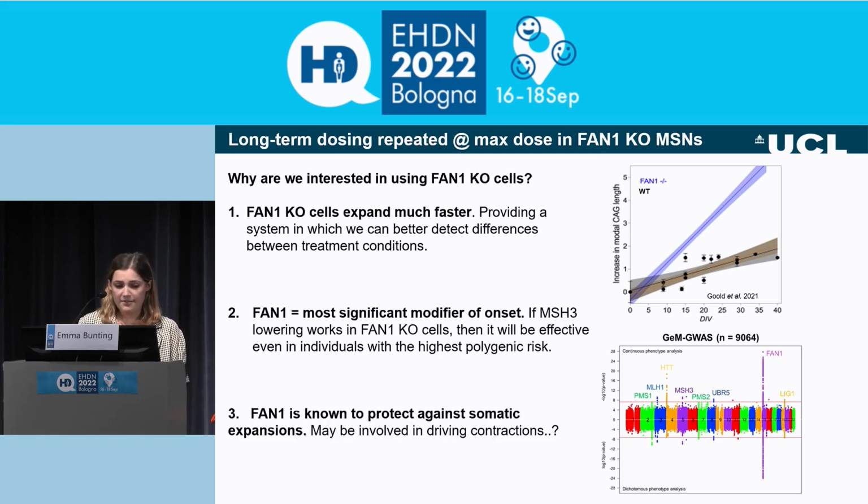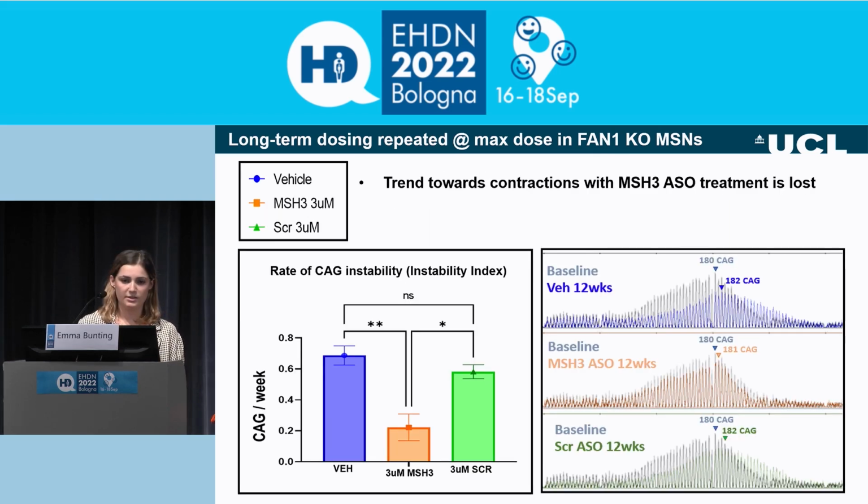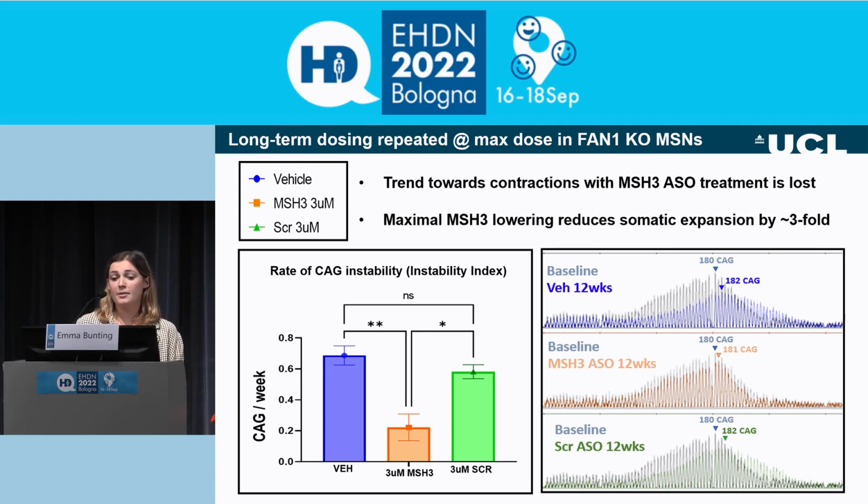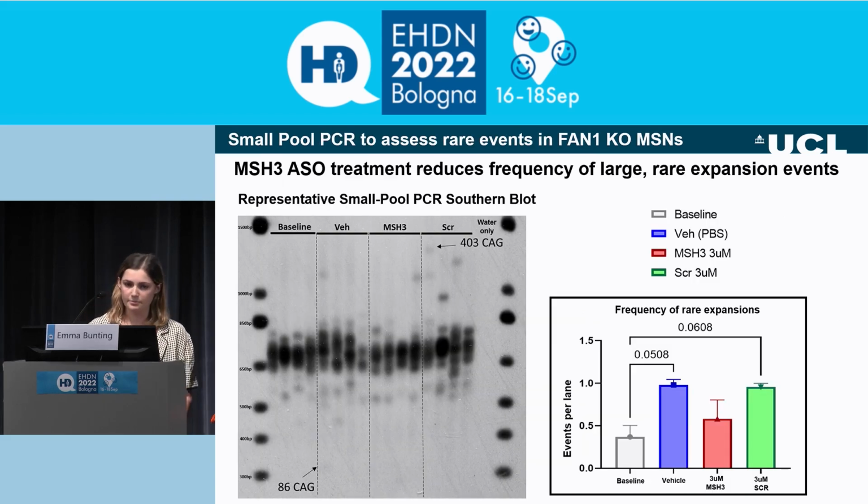And thirdly, FAM1 is known to protect against somatic expansion. So there's a key question there: might it also be involved in driving contractions? What we found was that with maximal MSH3 lowering, the trend toward contractions with MSH3 ASO treatment is actually lost. But importantly, with maximal MSH3 lowering, it still reduced somatic expansion significantly by threefold, even in this highly unstable system.